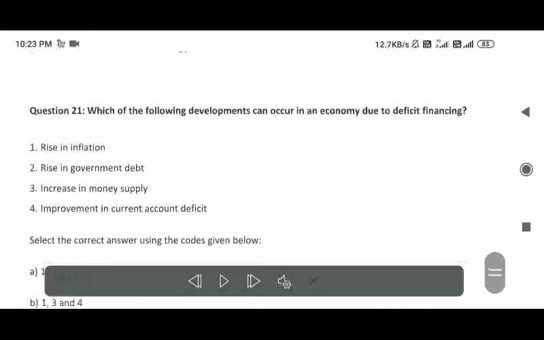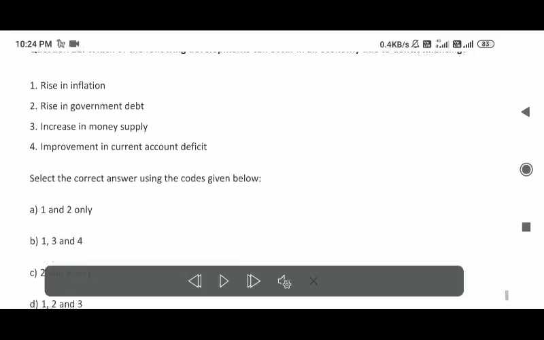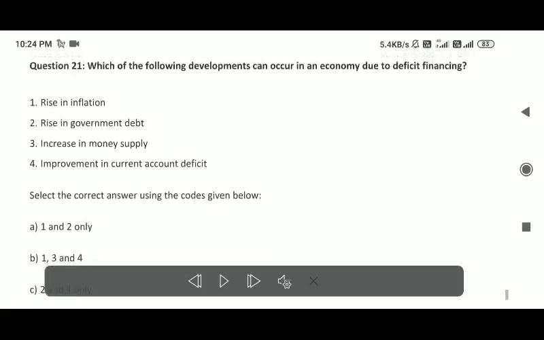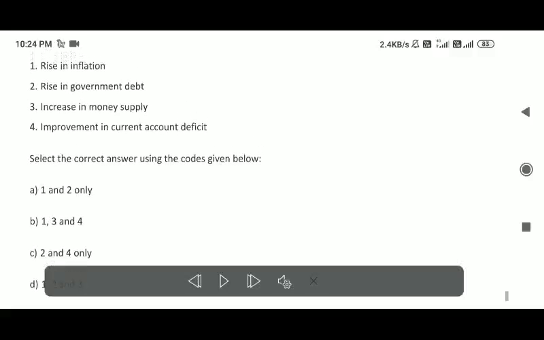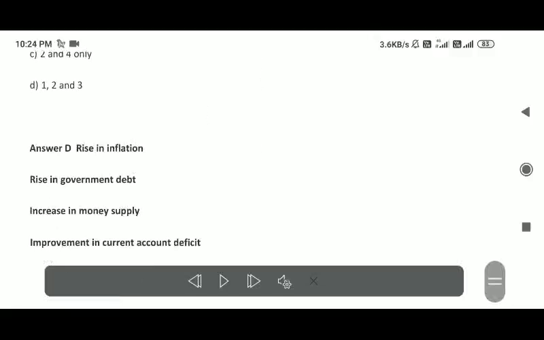Question 21. Which of the following developments can occur in an economy due to deficit financing? 1. Rise in inflation. 2. Rise in government debt. 3. Increase in money supply. 4. Improvement in current account deficit. Select the correct answer using the codes given below. 1 and 2 only; 1, 3 and 4; 2 and 4 only; 1, 2 and 3. Answer: D. 1, 2 and 3.